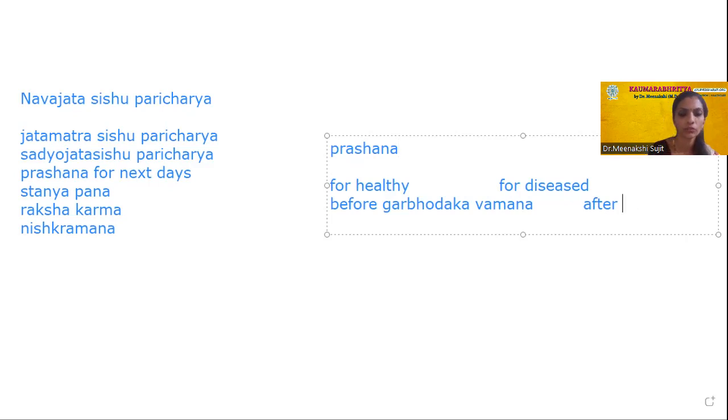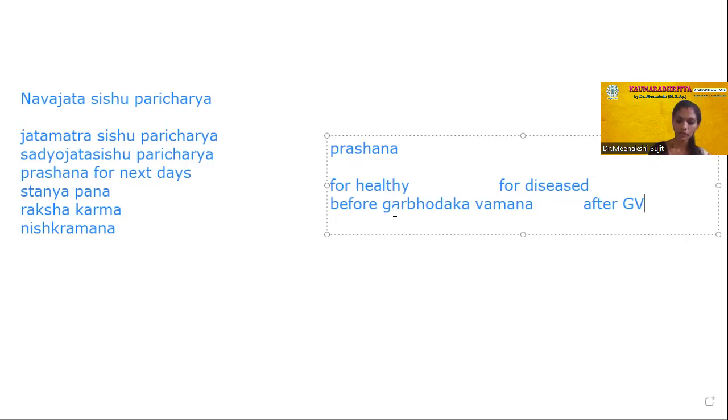I'll write in short form. Before Garbhodaka Vamana, if the baby had any aspiration of fluids, we will lick Grita and Saindava to make the baby vomit. That is before and after Garbhodaka Vamana.